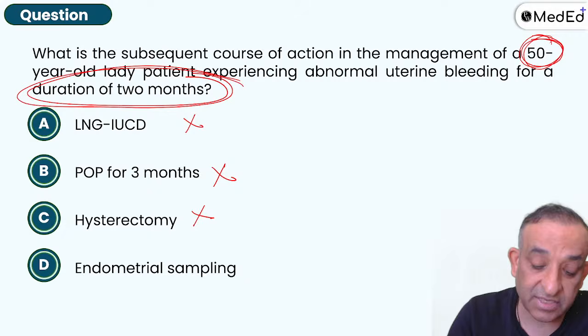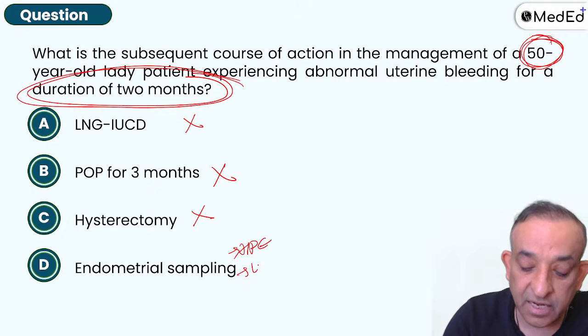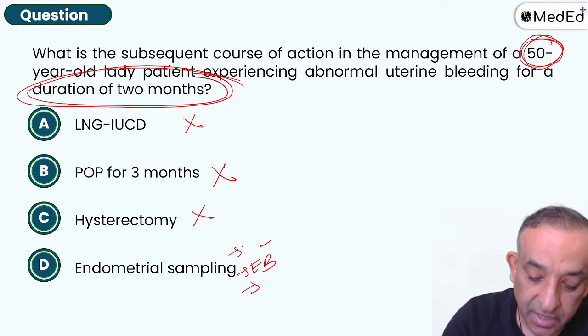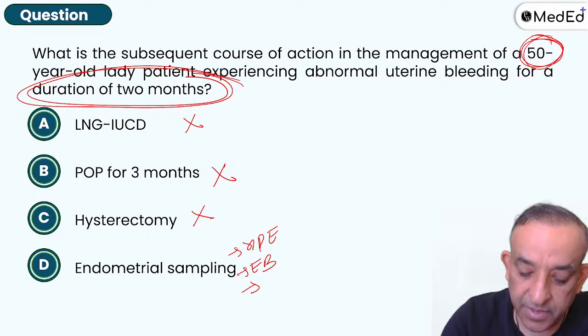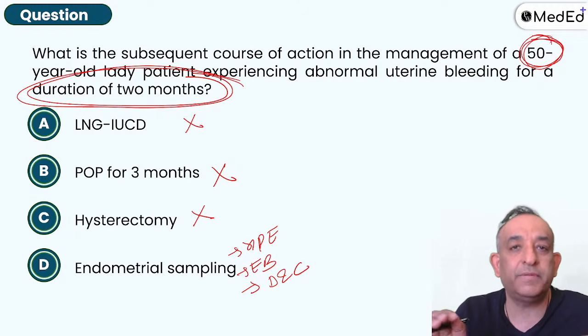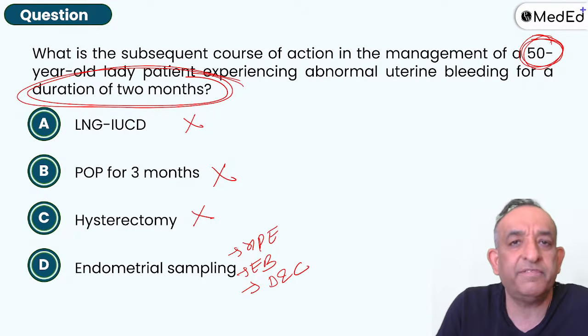Now this choice can come as endometrial sampling, histopathological examination. It can come as an EB. It can come as a, what did I mix up here? Histopathological examination, EB, or a DNC. Any of these four choices may come. It all means that you do an endometrial assessment and then do the treatment, because she might just be having endometritis.